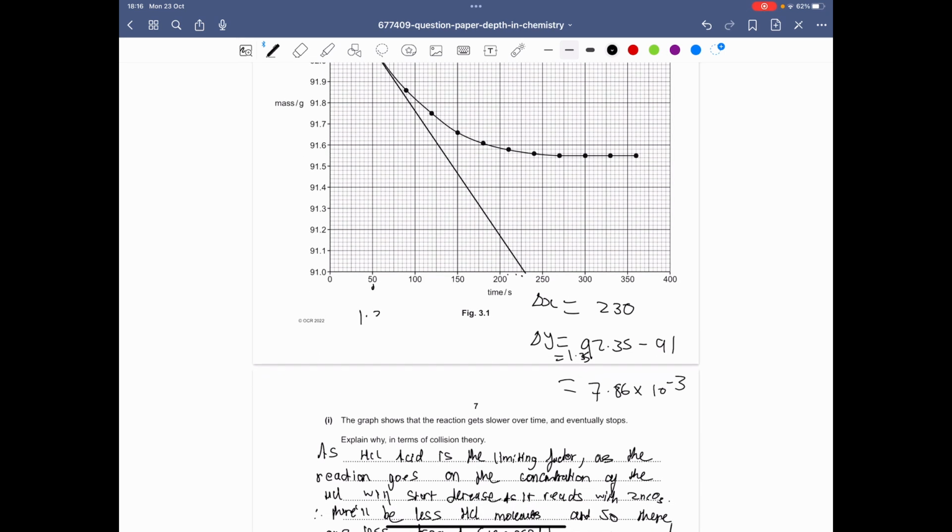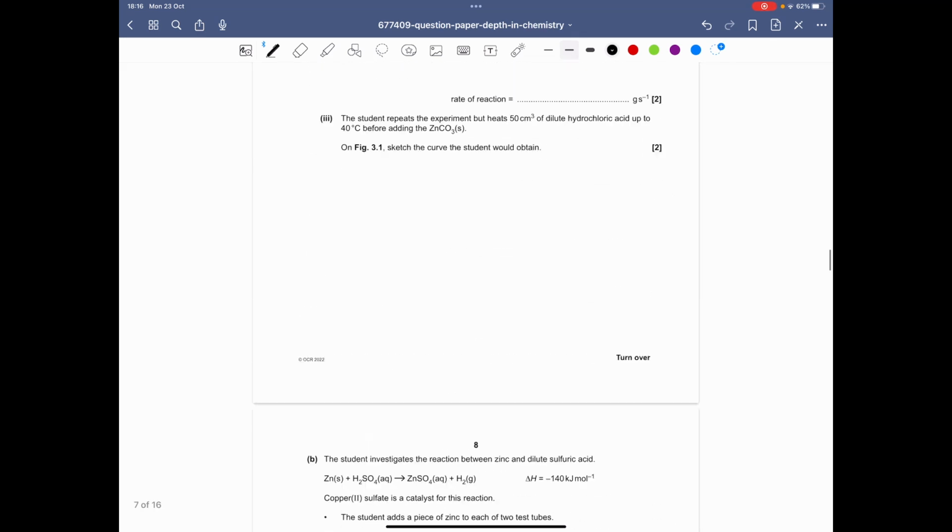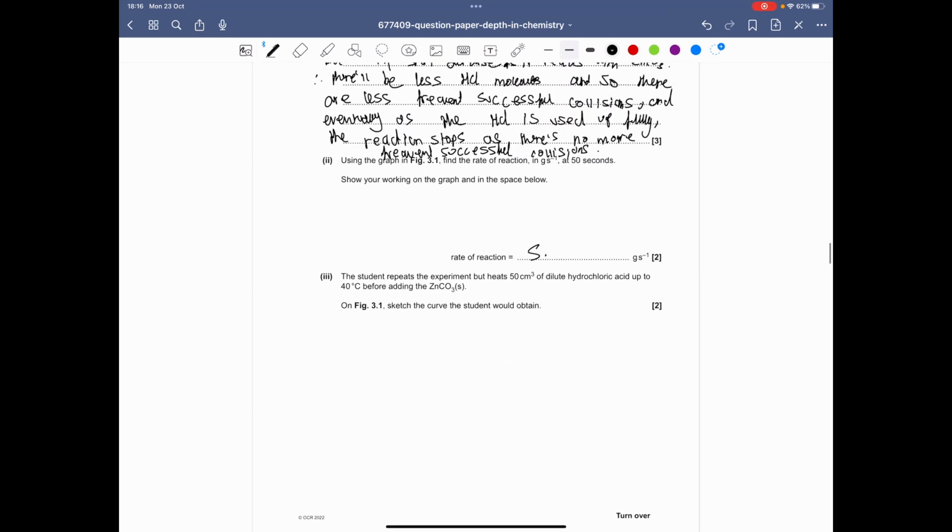So now we can just do change in y over change in x. So change in y was 1.35, change in x was 230. So 1.35 over 230 gives you 5.9 times 10 to the minus 3. Alright, so yeah, that should roughly be the rate. Obviously, they allow a range, and in this mark scheme, they allow a range from 5.7 times 10 to the minus 3 to 6.9 times 10 to the minus 3. So if you basically draw a tangent and you're within that range, you should be fine, to be honest. So what we know is the rate of reaction will be 5.9 times 10 to the minus 3.